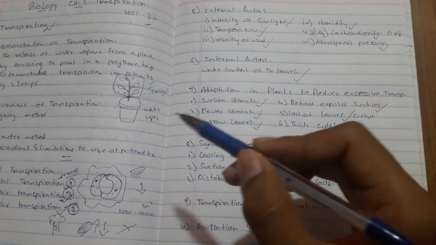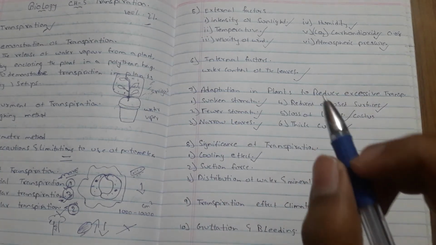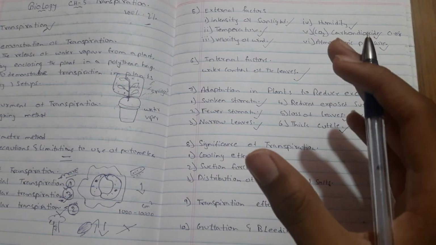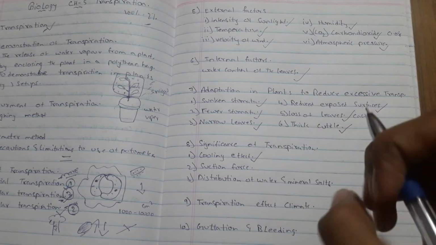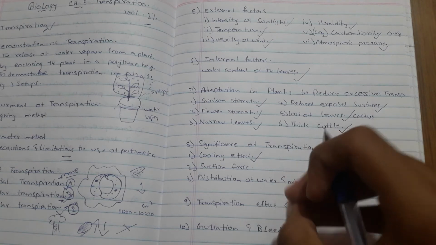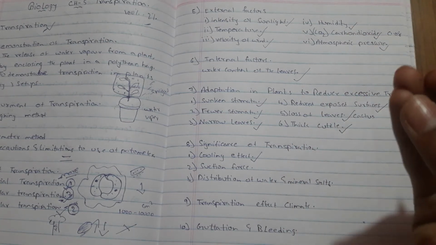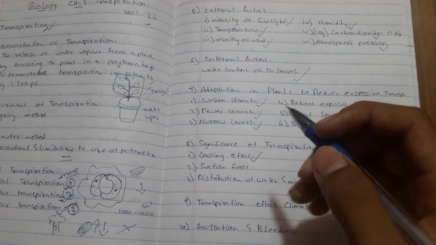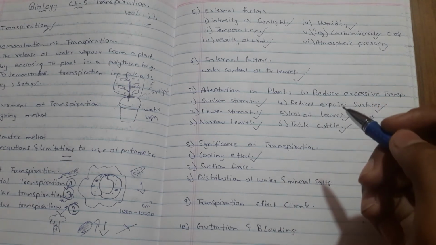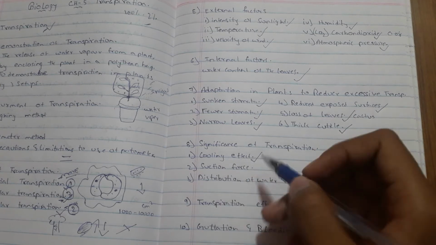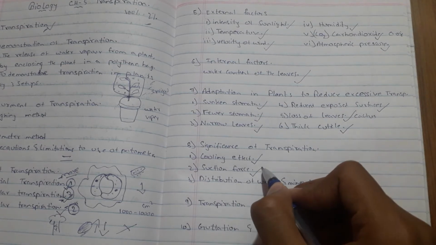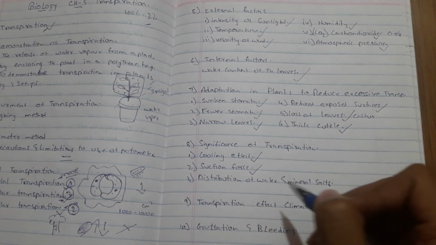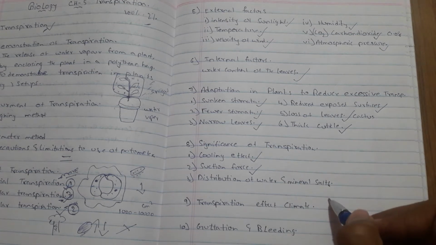We already saw in our first video with the help of a picture that a plant absorbs water from the roots and transfers it to the aerial parts of the plant, which is helpful for photosynthesis and many other activities. So this is called suction force, which is an important point in transpiration.